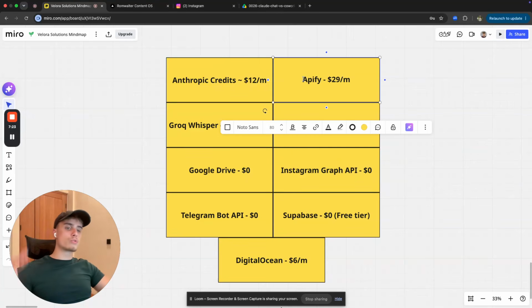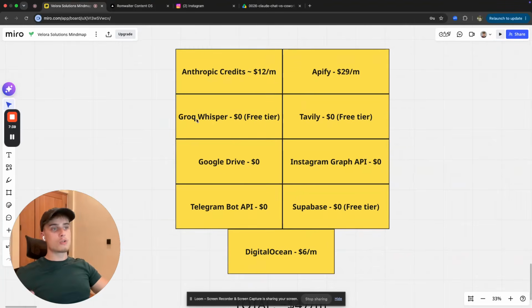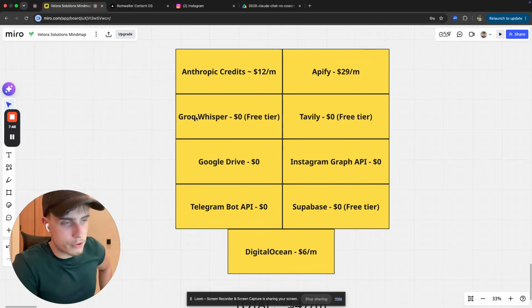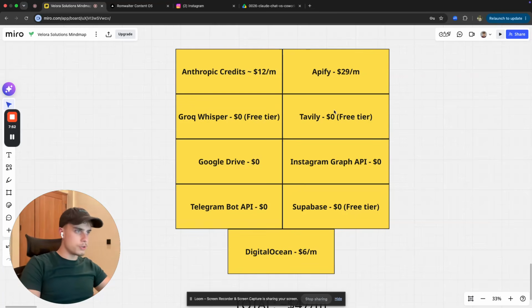Apify, this is what we use to scrape the actual Instagram reels, videos, and profiles. Their lowest plan is $29 per month, so that's why it's this much. I think you use around $14 of API costs, so you can spend the rest on anything else, like lead generation. This is just the minimum tier that they have. Groq Whisper, this is what we use for the actual transcription. We transcribe the videos with Groq Whisper. This is free. The free tier is perfectly enough for you if you don't do super high volume, like 1,000 videos every single day.